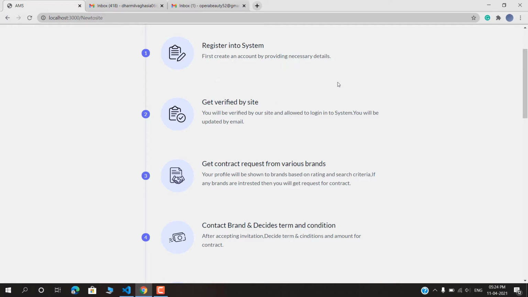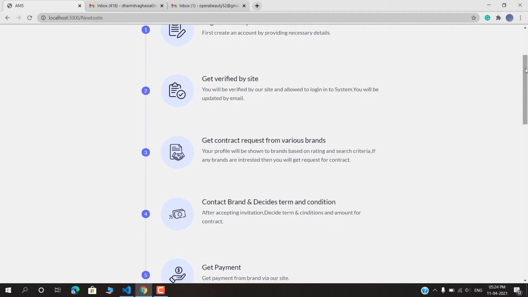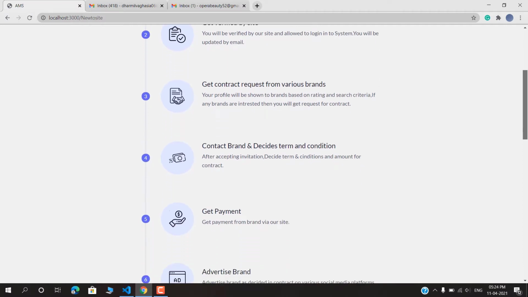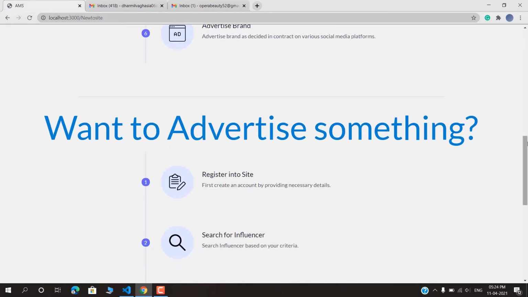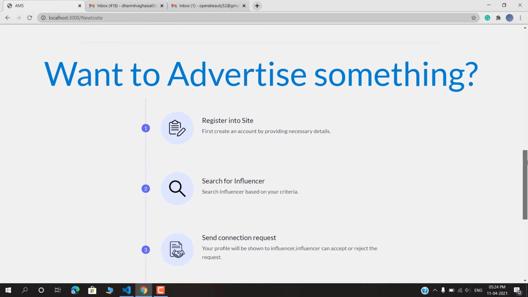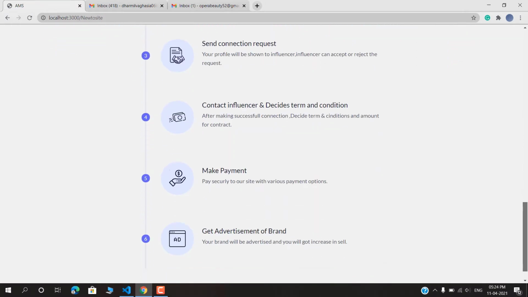We have one user, the site manager, who verifies all the influencers. After that they can enter the site. These are all the steps. And if you are a brand, then how you can approach an influencer is shown here.